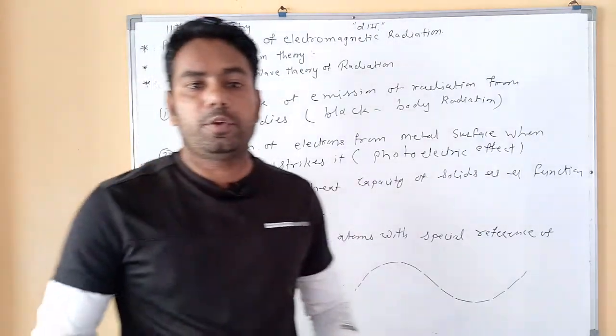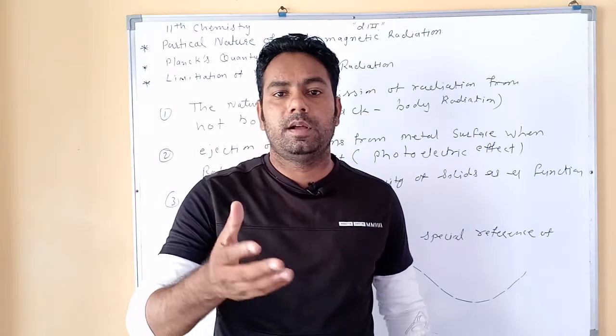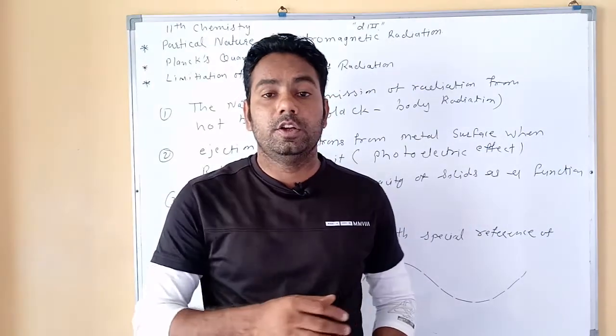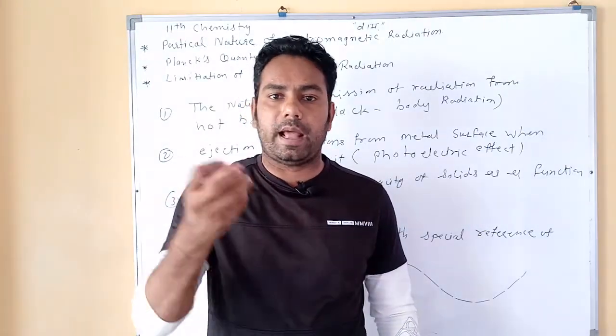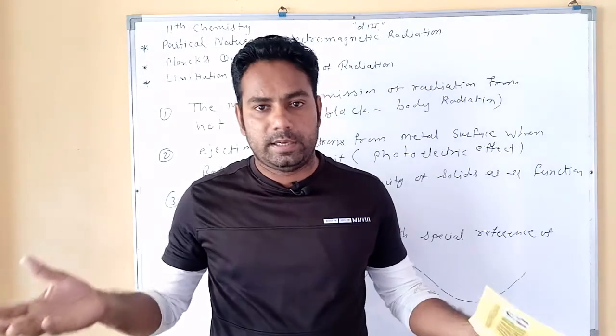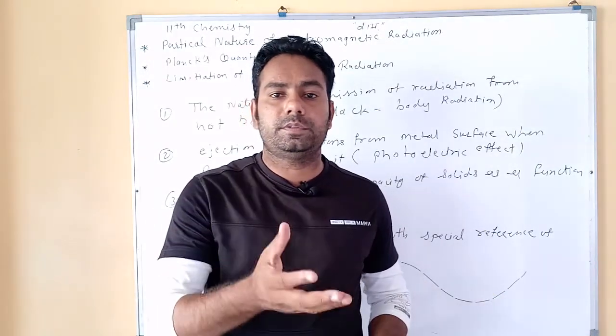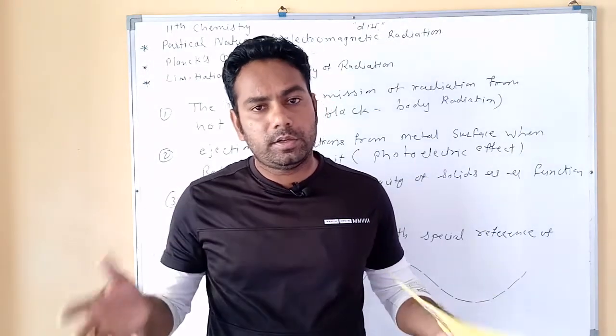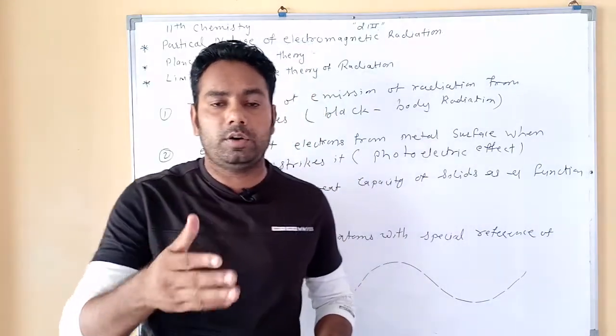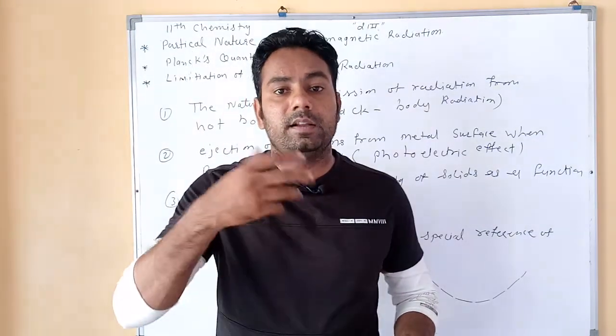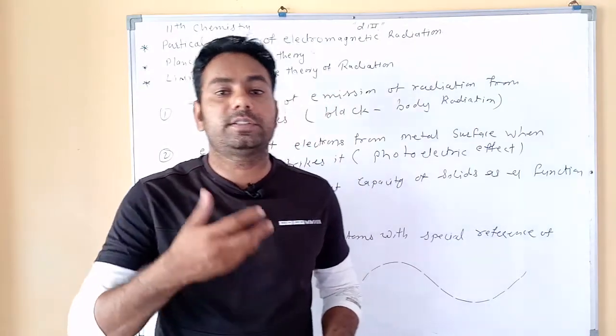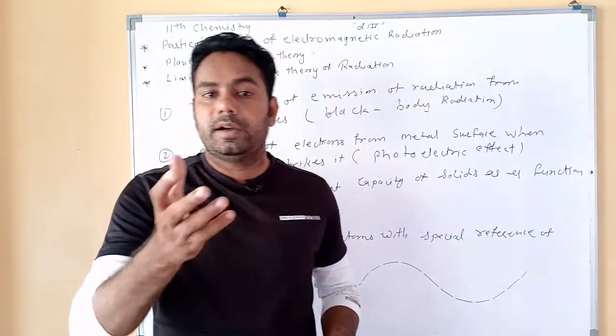The first is the nature of emission of radiation from a hot body. If you heat some metal like iron, the iron first absorbs light from your heater, and after some time it becomes red hot. Then the red hot iron loses energy by emitting radiation.